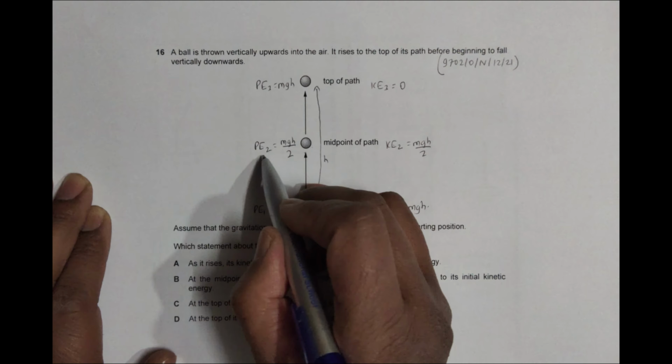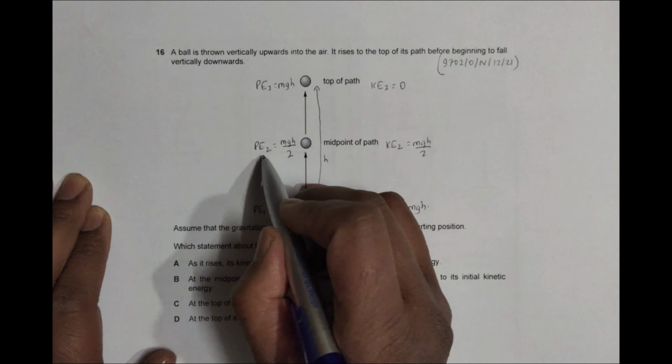So a ball is thrown vertically upward into the air. It rises to the top of the path before beginning to fall vertically downwards. It rises and falls. Assume that the gravitational potential energy of the ball is 0 at the starting point. So here the potential energy is equal to 0. So I'd like to mention it as PE1 equal to 0. Which statement about the ball is not correct? So we have to go for the not correct statement.